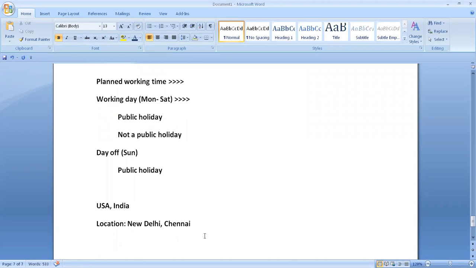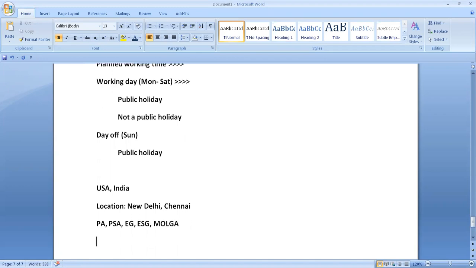So in this case, in the SAP system, how do we specify? You can specify based on personnel area or personnel subarea or employee group or employee subgroup or MOLGA country wise, like that you are maintaining. Because the SAP time management system is not country specific.